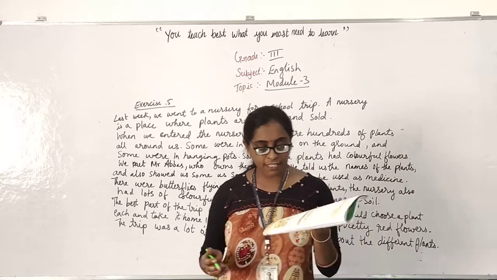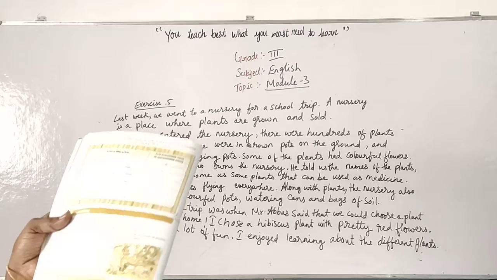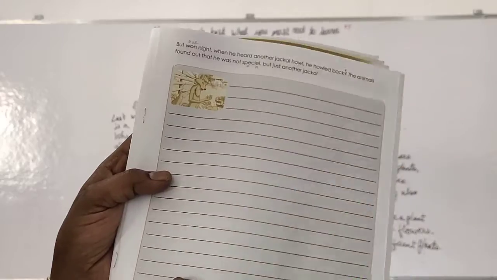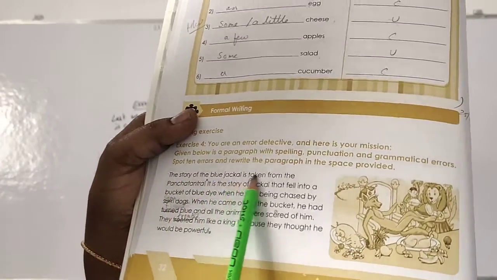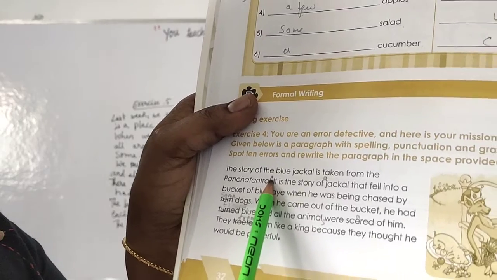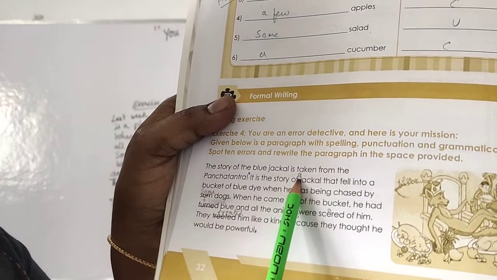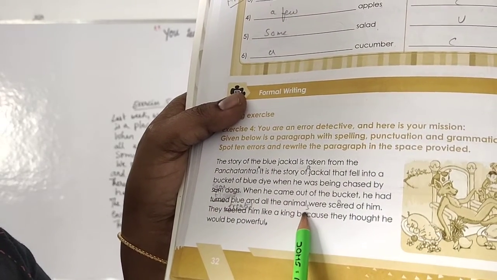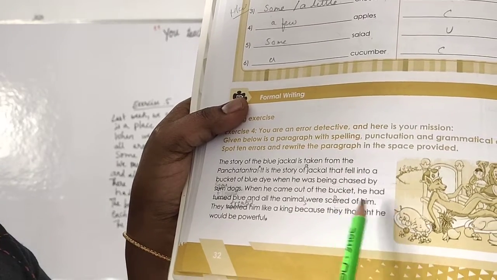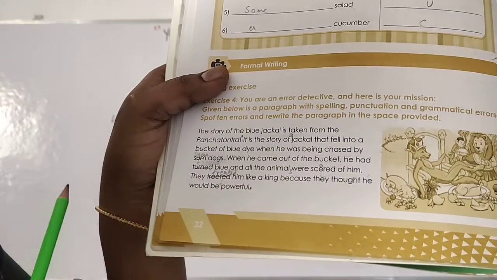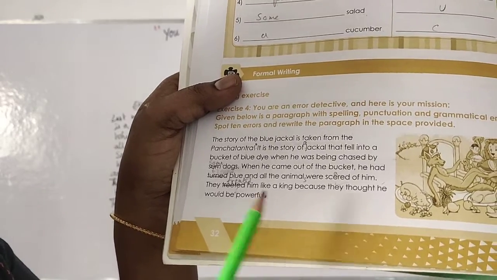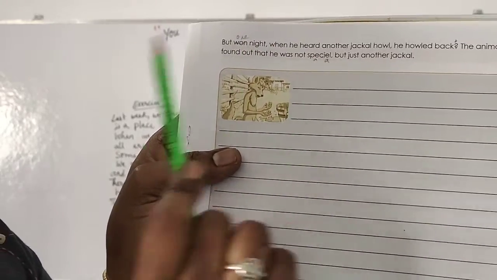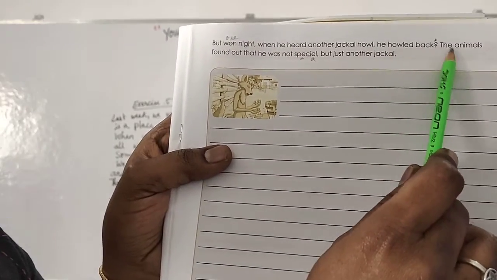I already told you. Where and all you should use what and all. You should rewrite this sentence again. Again you should write this story over here. See, a story of Panchatantra, then a full stop you should give. Then here A, then some spelling wrong, then here spellings wrong, scared spelling, then treated spelling wrong. Then a full stop here, then here also, see, one, that is also a spelling mistake, special also a spelling mistake. Here a full stop, that is also a mistake.